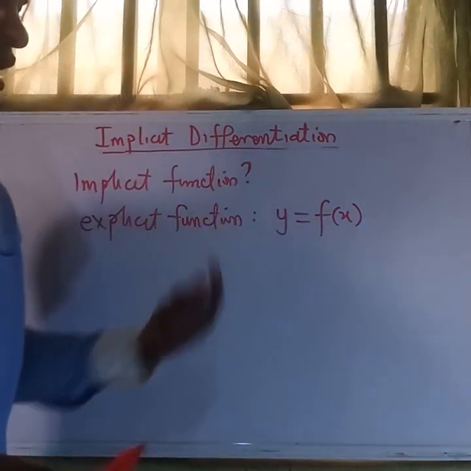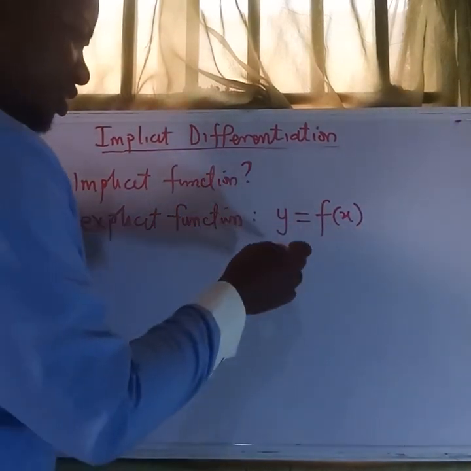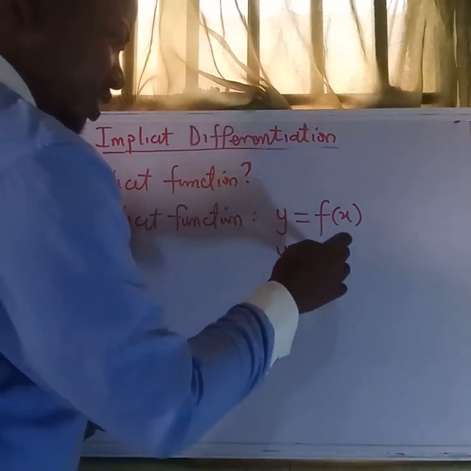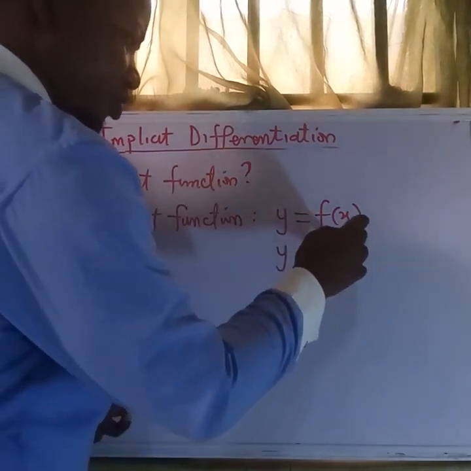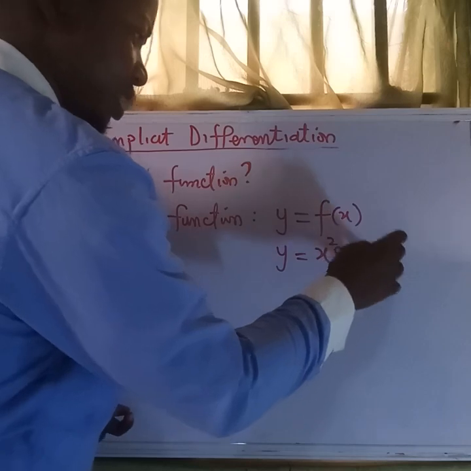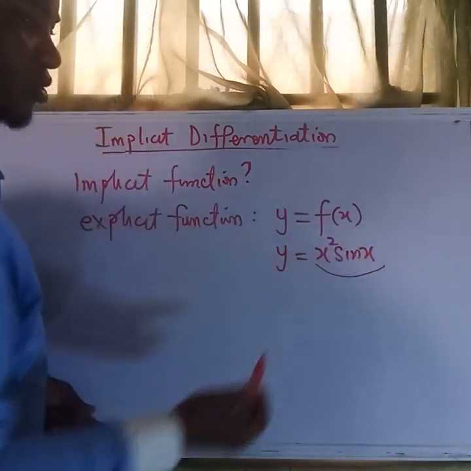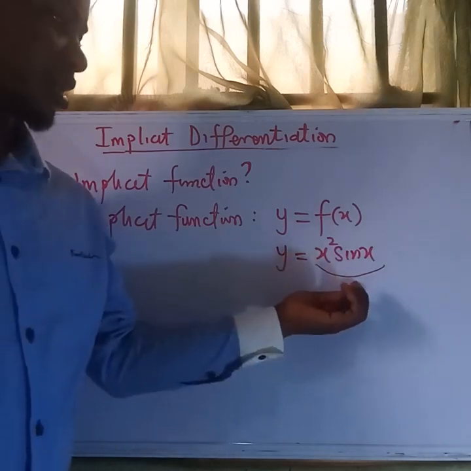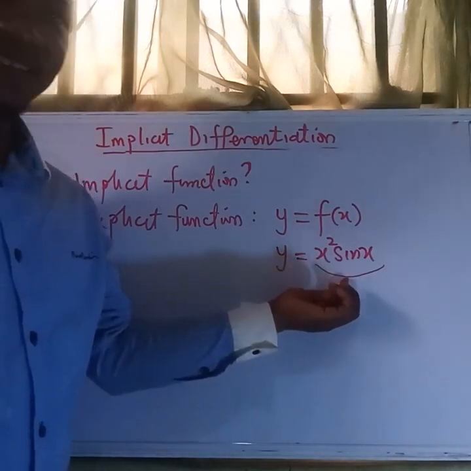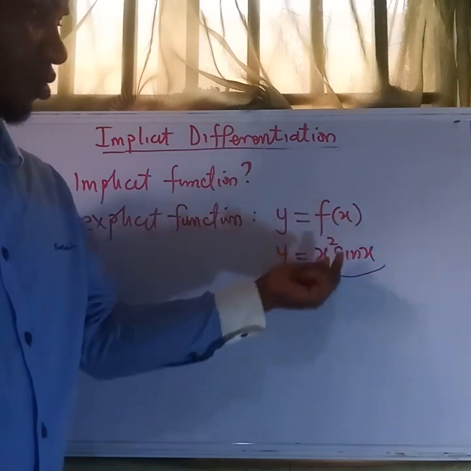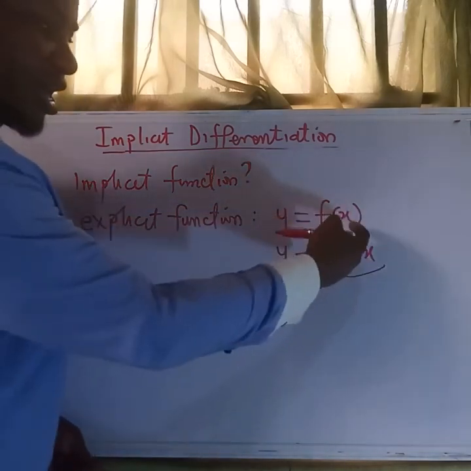An example of most of these terms is a function of the form x squared sine x. We see that all the expressions here involve x, which is called the expression of x, f of x.